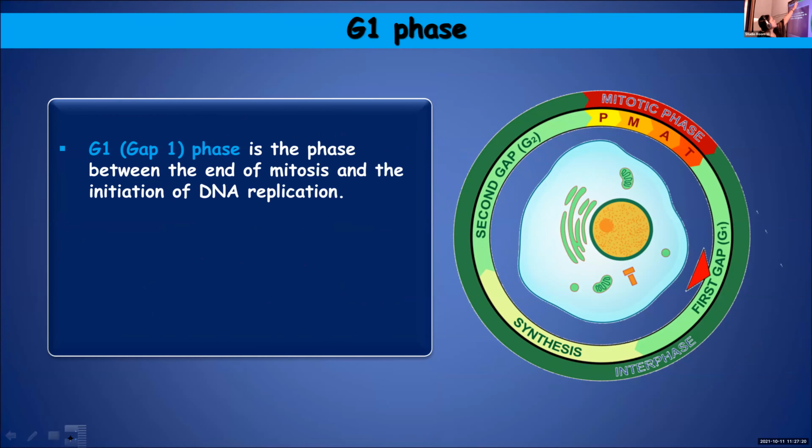We'll start with the first one, that is G1 phase. There are three phases: G1, G2, and S phase. So G1 or gap 1 phase is a phase between the end of mitosis and the initiation of DNA replication.